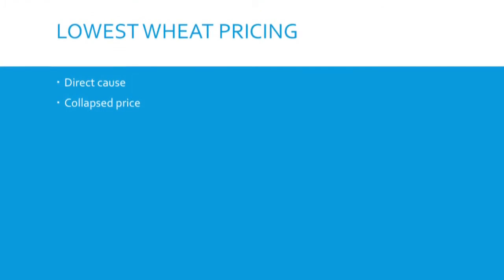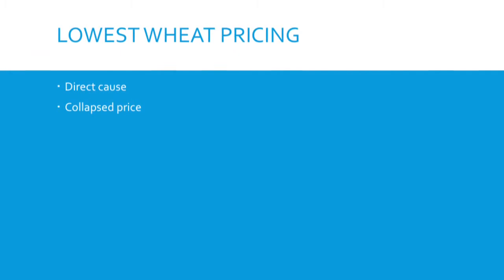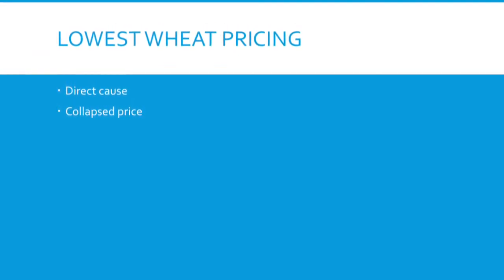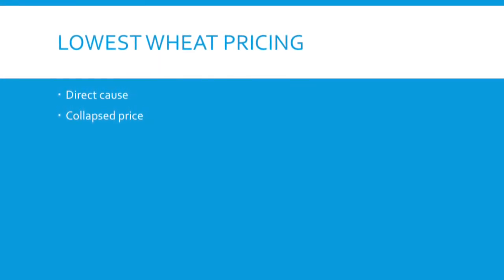Lowest wheat pricing. Wheat prices collapsed during the Depression. Wheat went from $1.03 per bushel to 47 cents per bushel in 1930, then dropped again in 1932 to 29 cents per bushel.